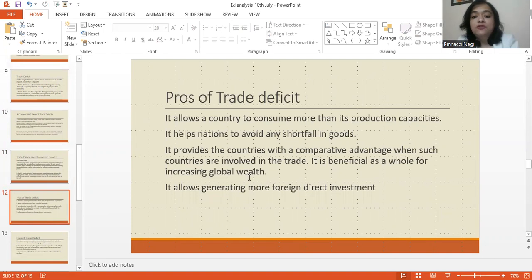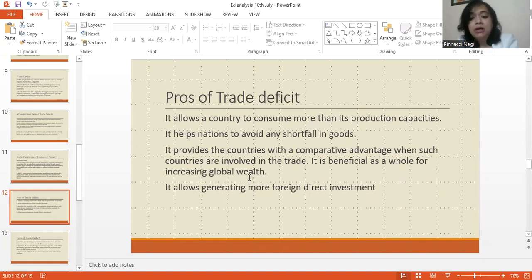If you look at the pros of trade deficit, students, it allows a country to consume more than its production capacities. The benefit of trade deficit is that when there's a trade deficit, a country naturally is importing more, right? So it allows a country to consume more than its production capacities. It helps nations to avoid any shortfall in goods. That means countries do not experience a deficit or a shortfall of things. If they want something, they import it, right? And the consumers, of course, have a wide range of choice available to them.